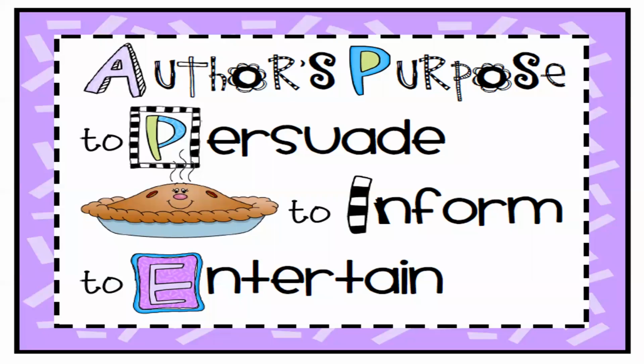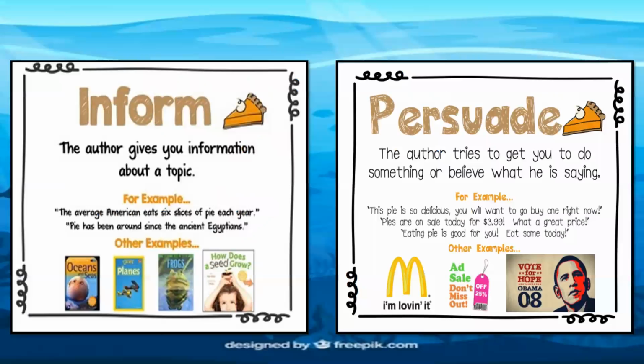Okay, let's continue with another topic, that is the author's purpose. Remember, we need to keep in mind that the author's purpose is divided into three different ones. The first one is persuade, the second one is to inform, and the last one is to entertain. So do you remember what the differences between them are? Yes or no? Okay, let's find out the answer right now.